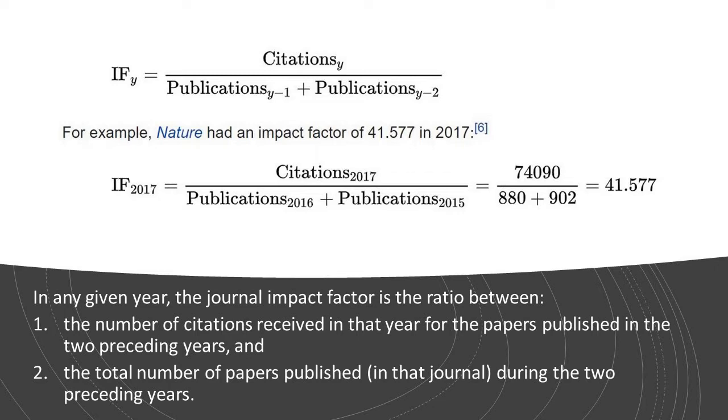It means that the citations received in the year 2017 for the articles published in the years 2016 and 2015 are taken as the numerator, and under the denominator, what is taken? The total number of publications published in 2016 and 2015, right?